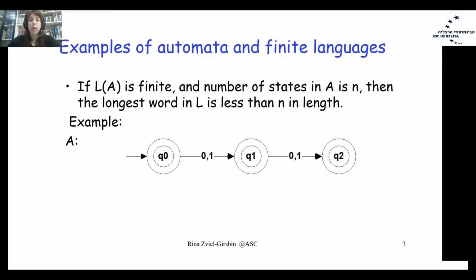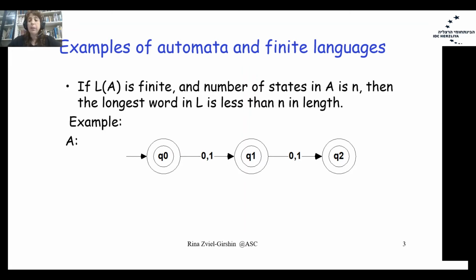Okay, let's start with an example of an automaton for a finite language. If L(A) is finite, meaning it has a finite number of words, and the number of states in A is n, then the longest word of L is less than n in length. If I put all states together, the maximum length word that I can see is a word of length n.